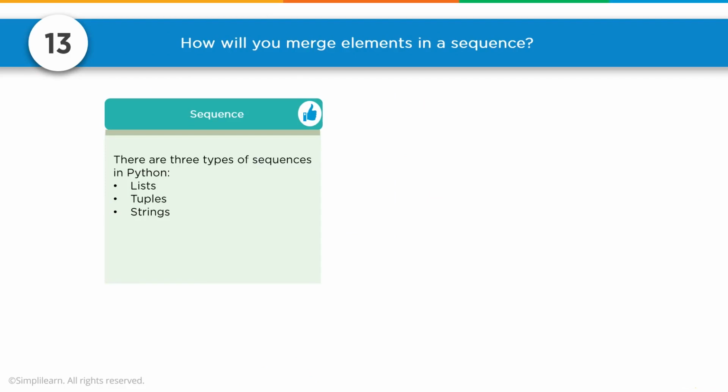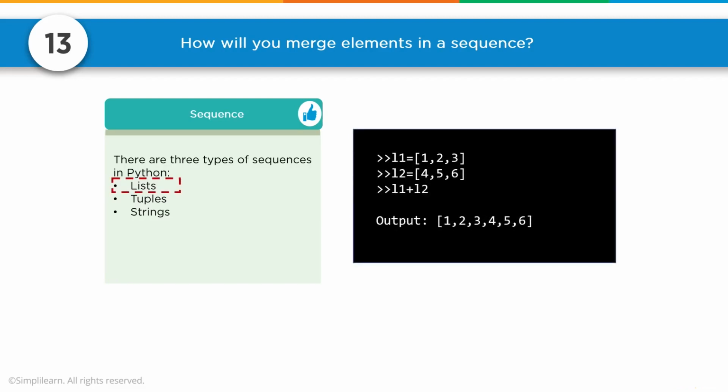Number 13, how will you merge elements in a sequence? There are three types of sequences in Python. There's lists, tuples, and strings. Python, of course, makes this easy. If we have a list 1 and list 2, and list 1 is square brackets 1, 2, 3, list 2 is 4, 5, and 6, we can simply do list 1 plus list 2. And our output is 1, 2, 3, 4, 5, 6.